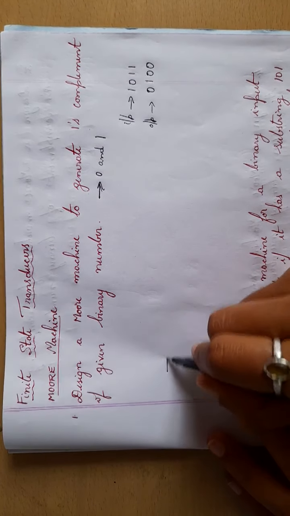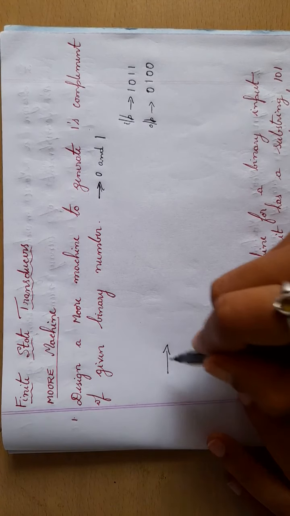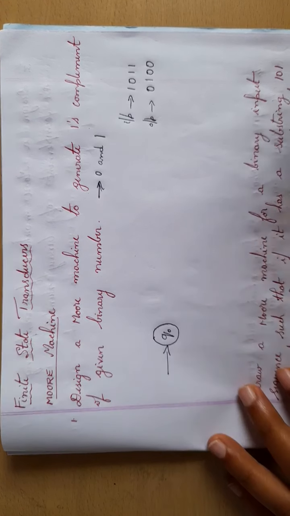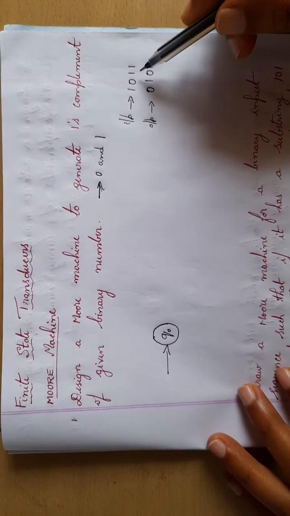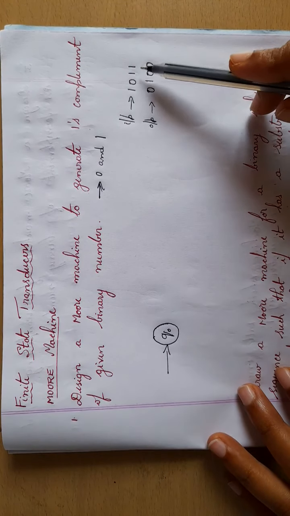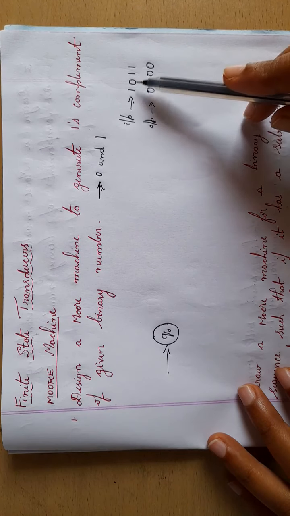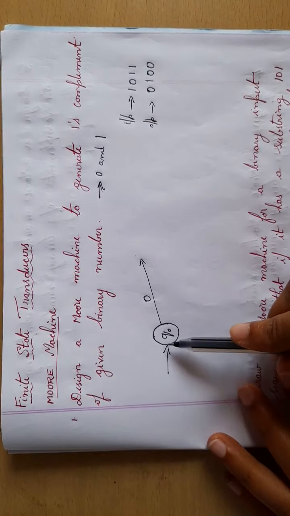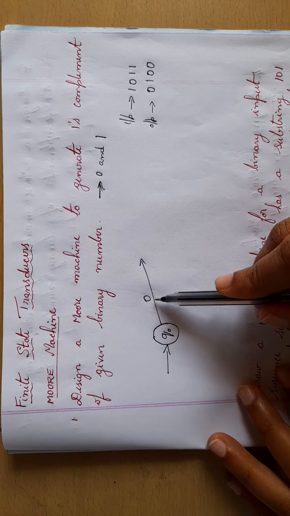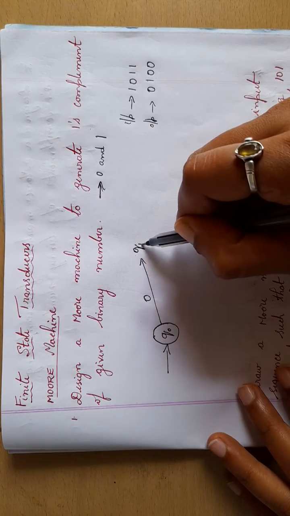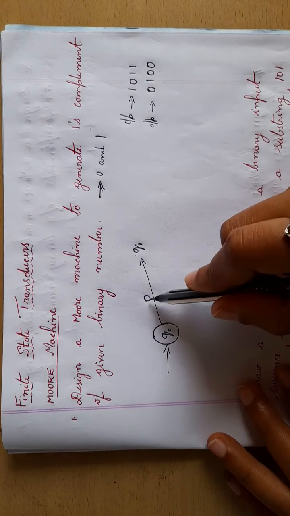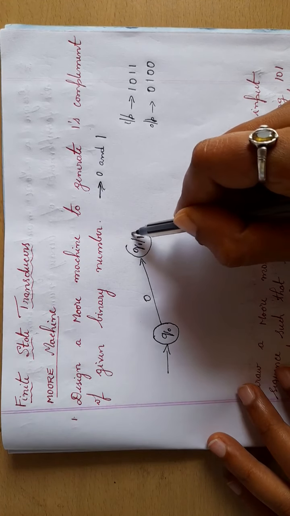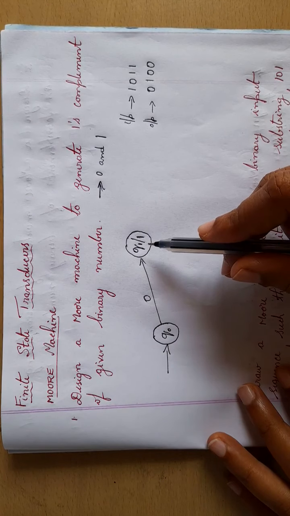So I will take start. I will take the first state as Q naught. According to the given problem, if it is 1, my output will be 0. If it is 0, my output will be 1. So from the starting state, if I read 0, then I will go to state Q1. If I read 0, my output will be 1.